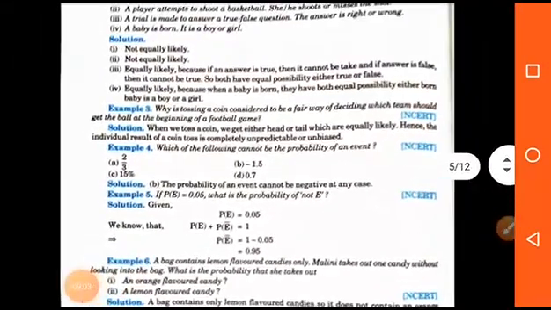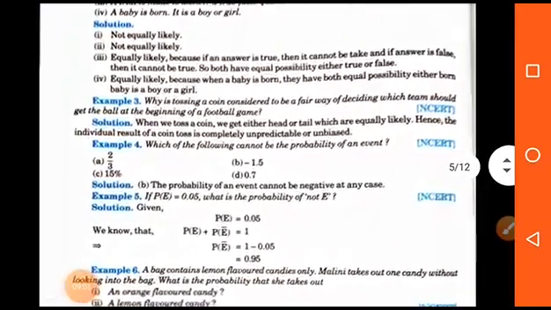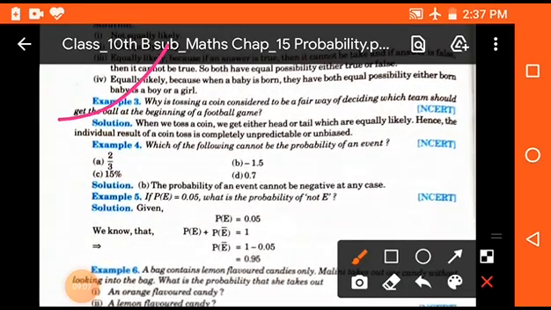First example is, why is tossing a coin considered to be a fair way of deciding which team should get the ball at the beginning of the football game? Solution. When we toss a coin, we get either head or tail, which are equally likely. Hence, the individual result of a coin toss is completely unpredictable or unbiased.